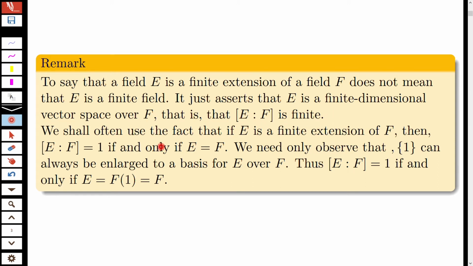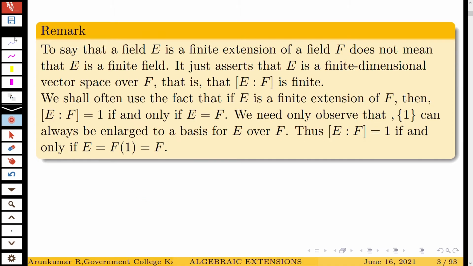We shall often use the fact that if E is a finite extension of F, then degree of extension of E over F is 1 if and only if E equal to F. Observe that singleton 1 can always be enlarged to a basis for E over F. Thus, degree of E over F is 1 if and only if E is equal to F of 1, that is equal to F. This is the meaning.